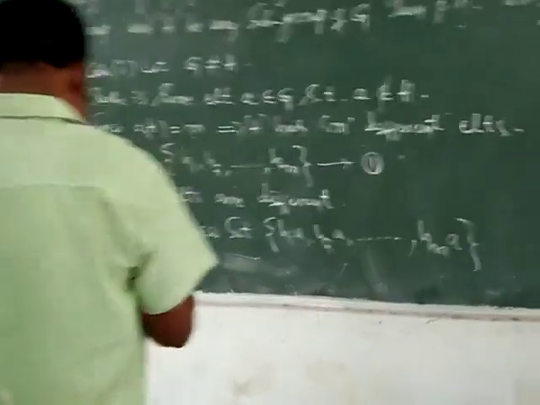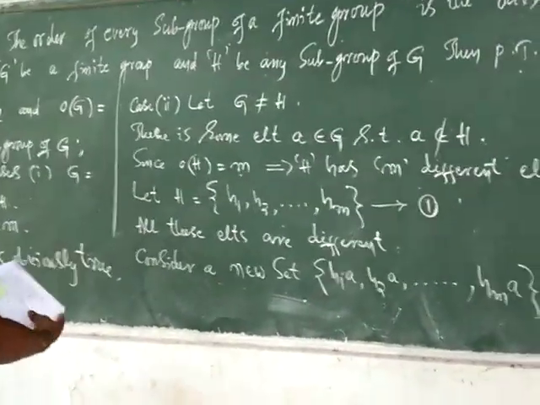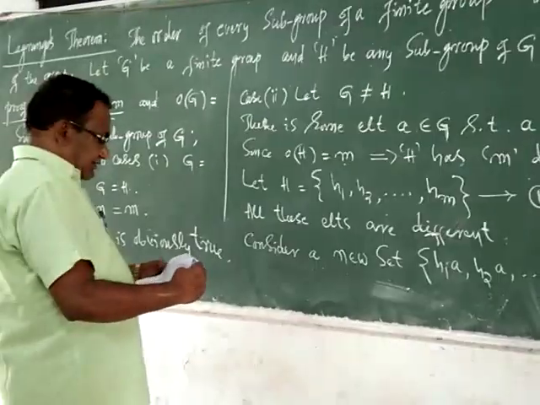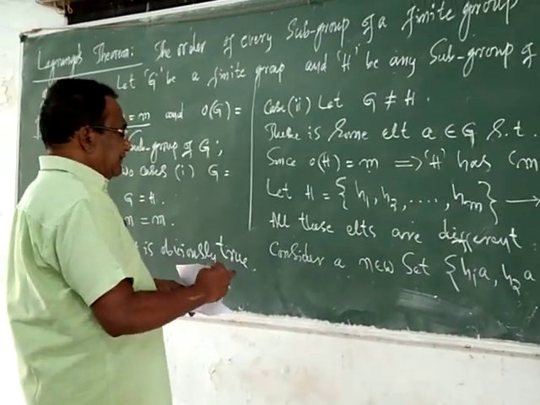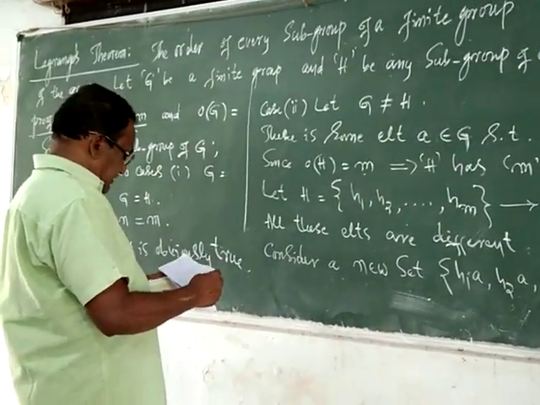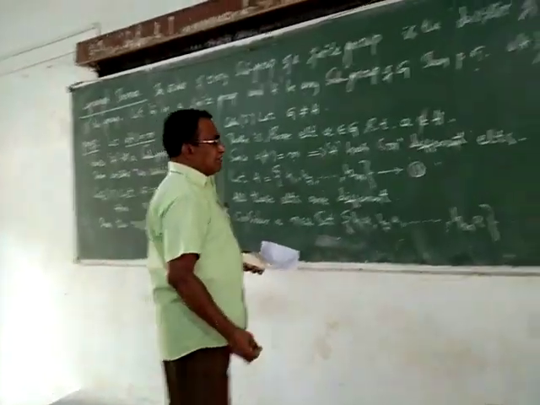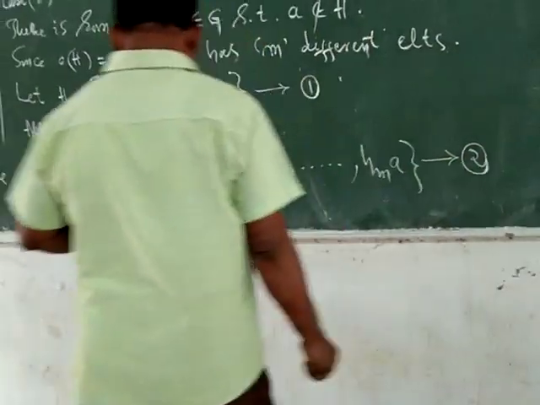Now let us think about these elements. You observe here, we have taken H1A, H2A, up to HMA. Let me call this set of elements 2.